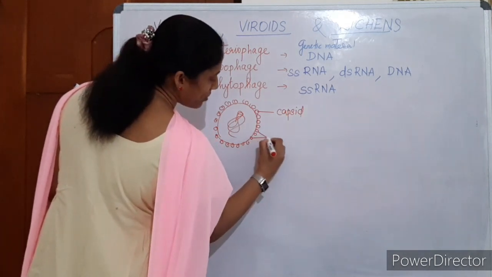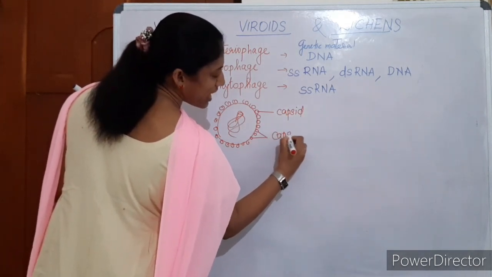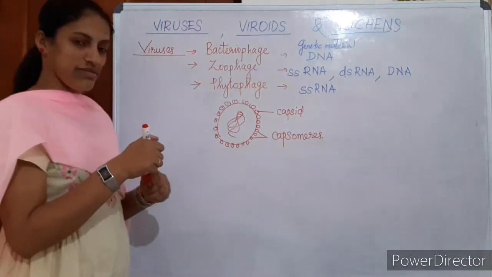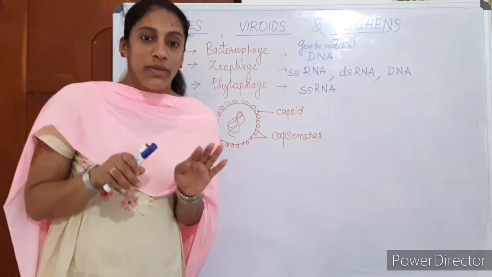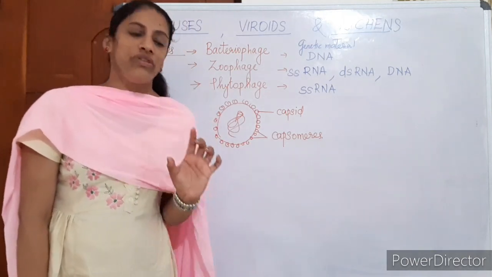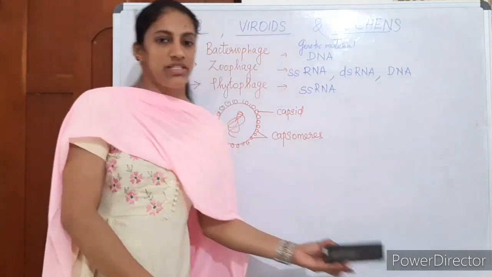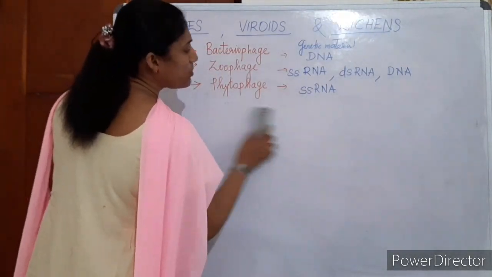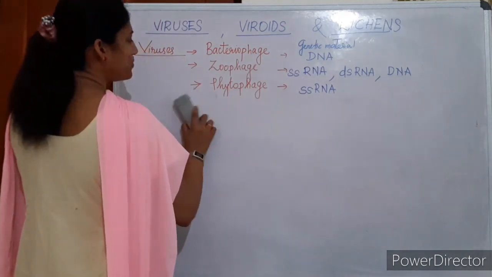The capsid is made up of a number of segments known as capsomeres. Just keep in mind that the protein coat of a virus is called a capsid and it is made up of individual segments called capsomeres. Then what are the benefits of viruses? Do viruses do any benefit to you?